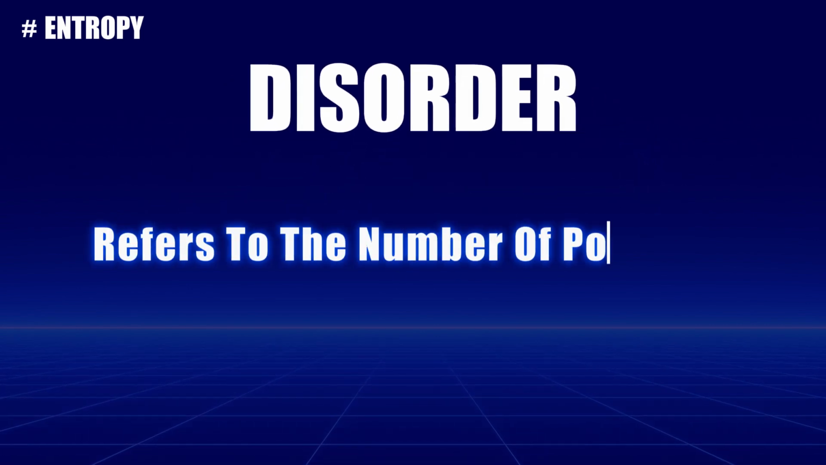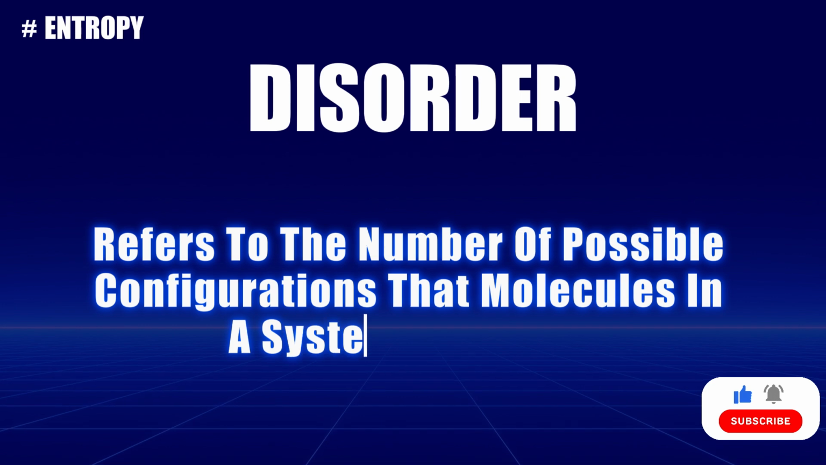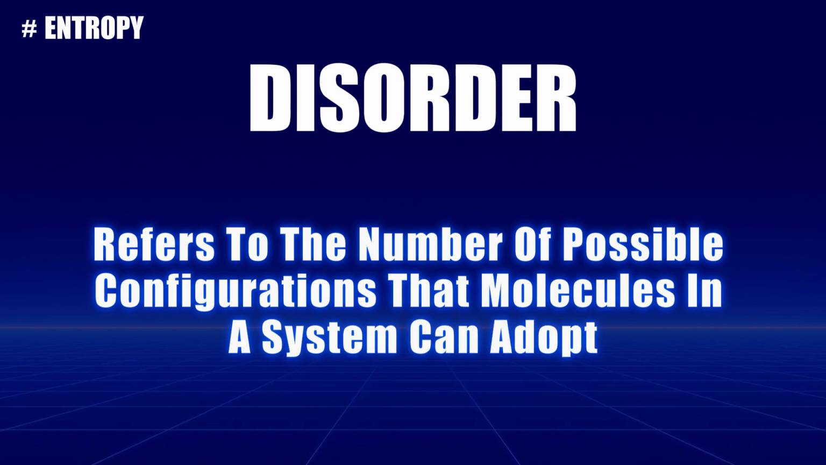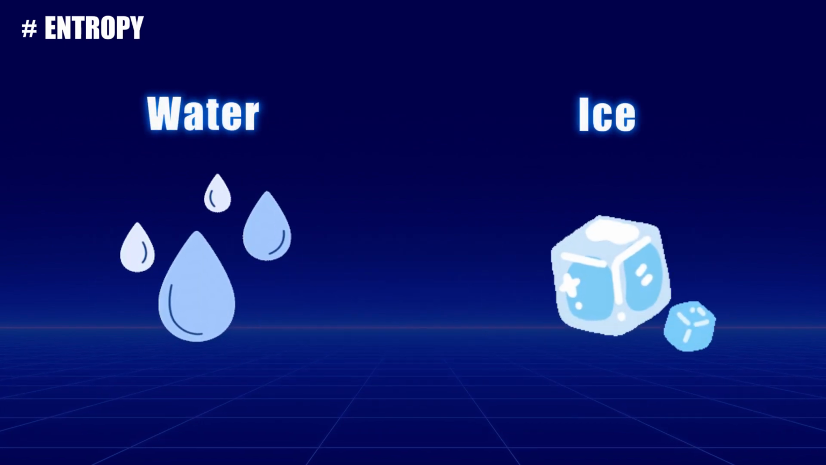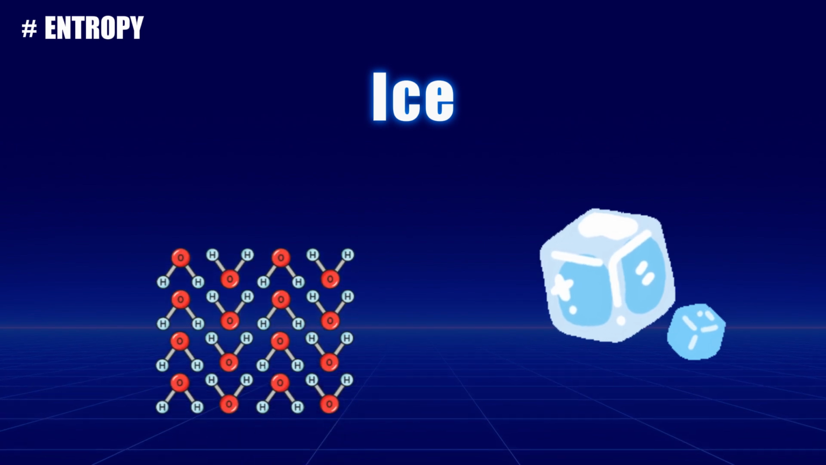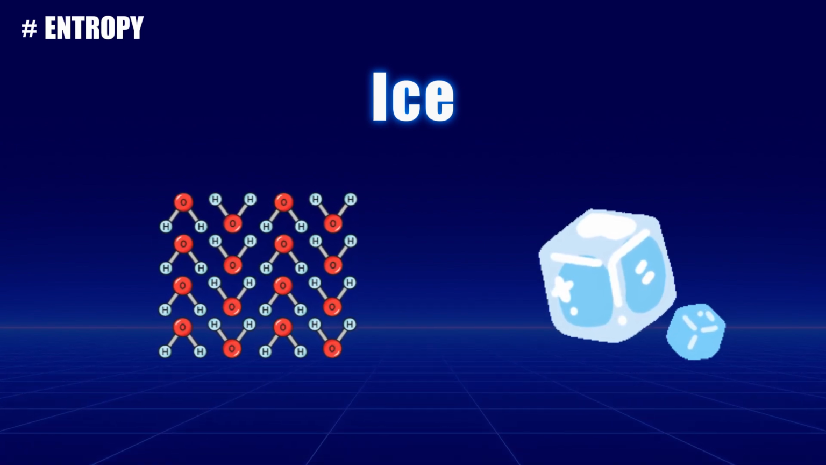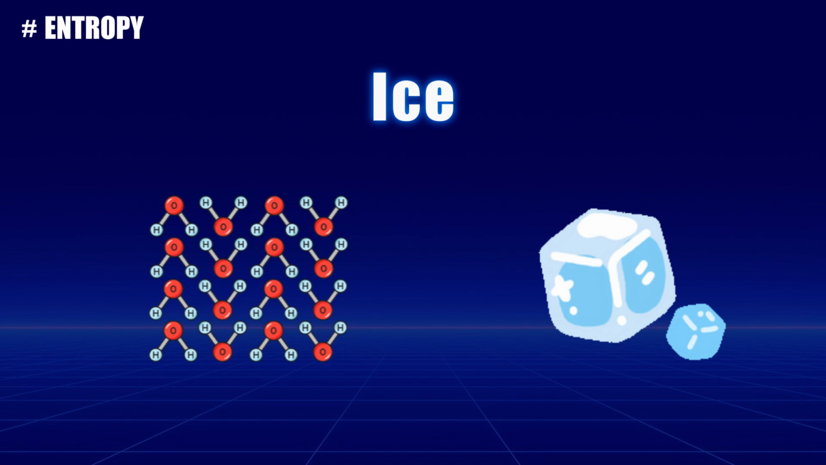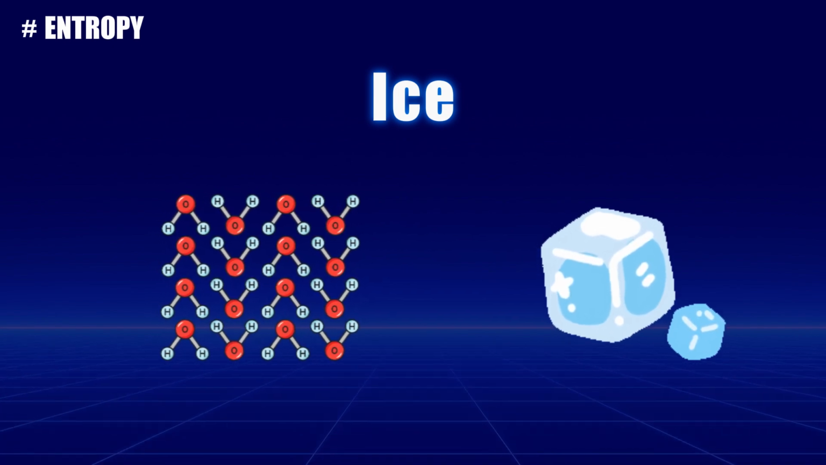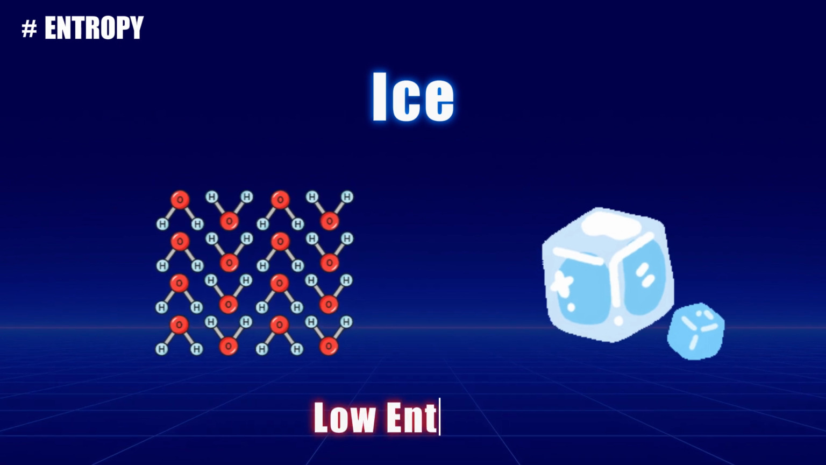However, it's important to note that disorder here refers to the number of possible configurations that molecules in a system can adopt. It does not necessarily mean visual chaos. For example, consider ice and liquid water. In its solid state, ice has molecules arranged in a lattice-like structure due to strong hydrogen bonds. The fixed arrangement limits the number of possible molecular configurations, resulting in low entropy.